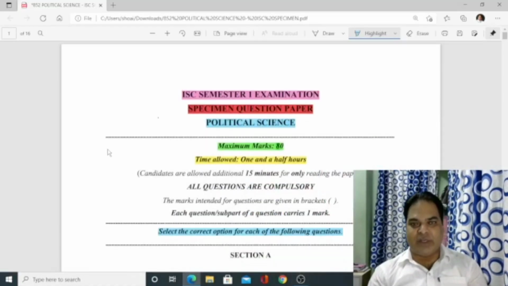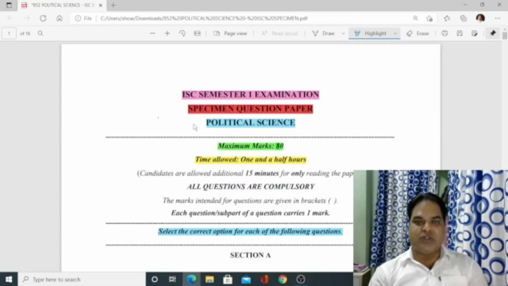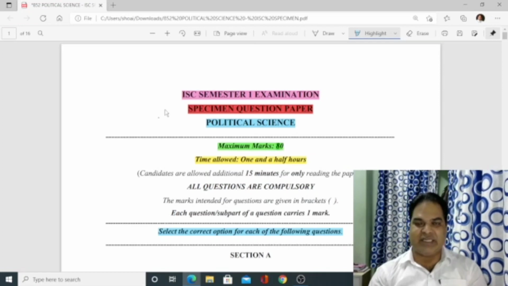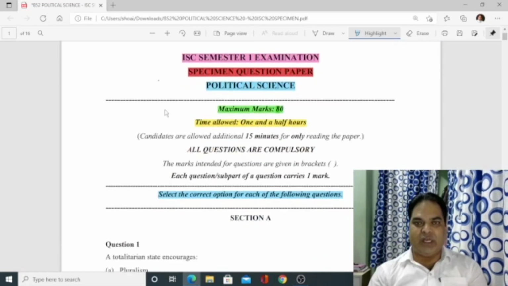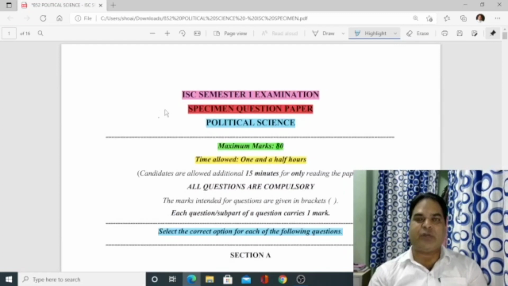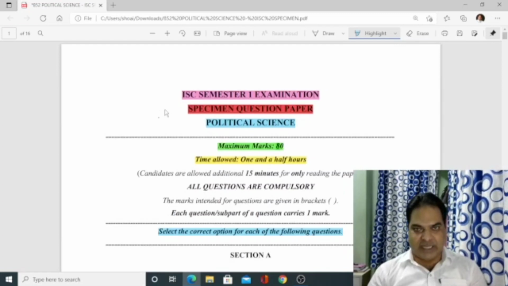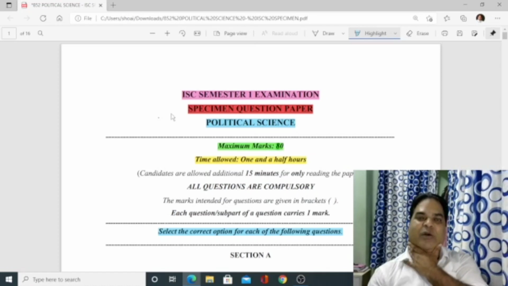So today I'm here with the ISC Semester 1 examination specimen question paper for ISC Political Science. In the previous video, I gave the answers of the history specimen question paper, ISC History. So today we'll go through the specimen question paper of ISC Political Science. Let's go through it one by one, what type of questions are asked and how we can prepare it.